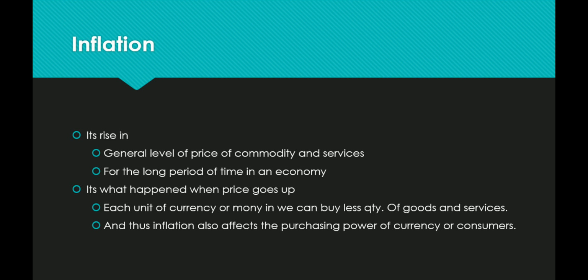So what is inflation? When we talk about inflation, what comes to our mind first? It is a rise in the general level of prices of commodities and services. What is the meaning of general level of price? The price of the commodity is higher not only for one person, but for everyone.